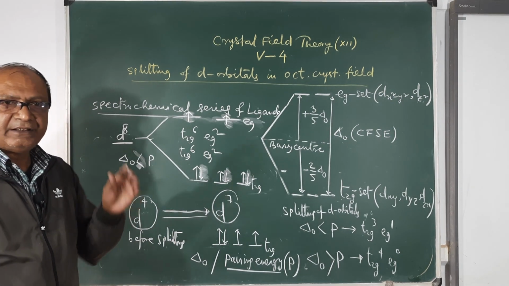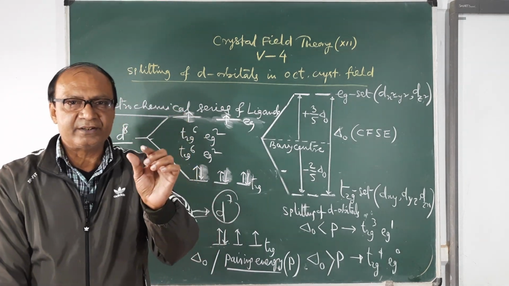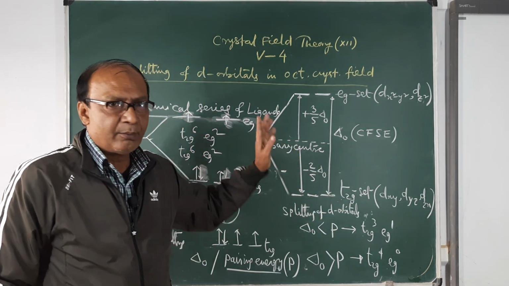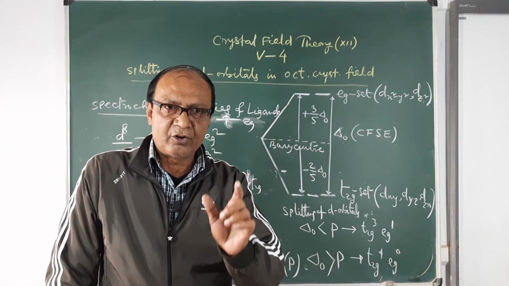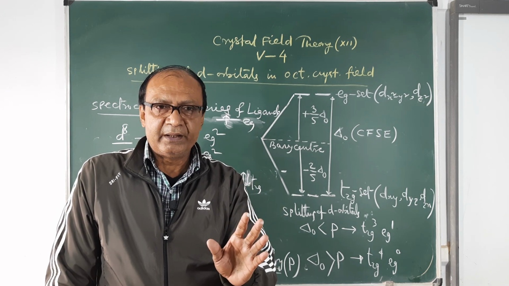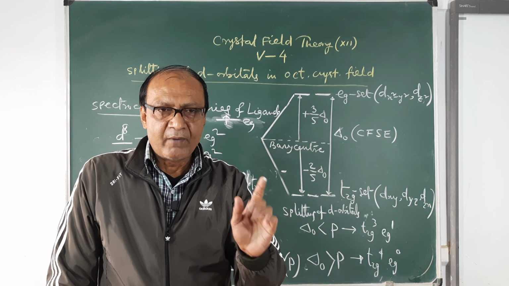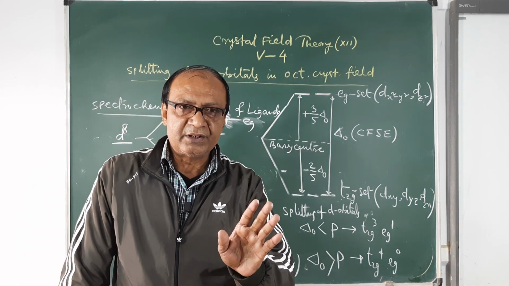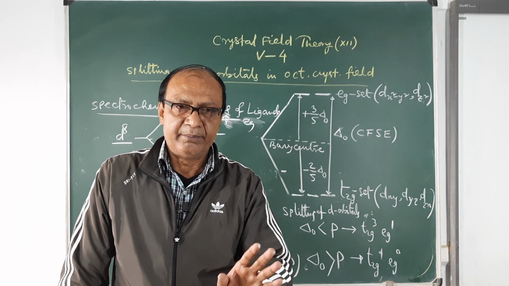Remember it. This is a very important thing because questions are generally asked on the basis of this. Number 1, write the splitting diagram of d orbitals in an octahedral crystal field. Number 2, what will be the electronic configuration of D4 after splitting when delta O is greater than P, and when delta O is less than P. This type of question generally comes in the examinations.